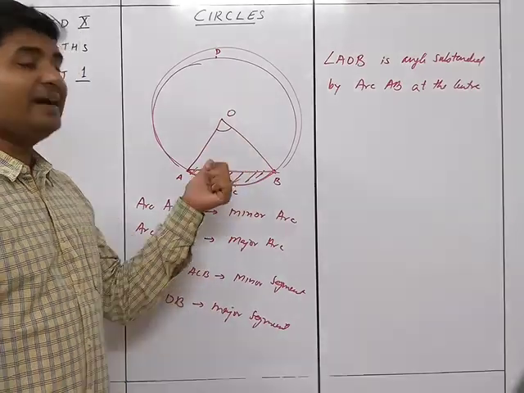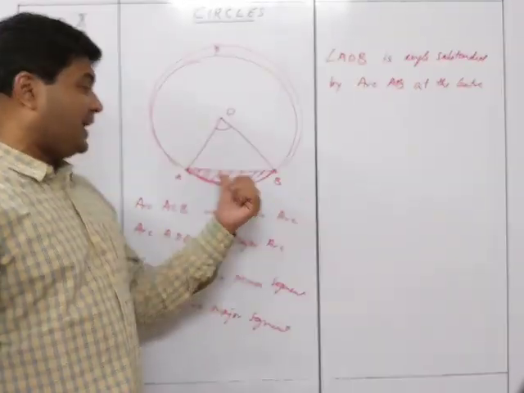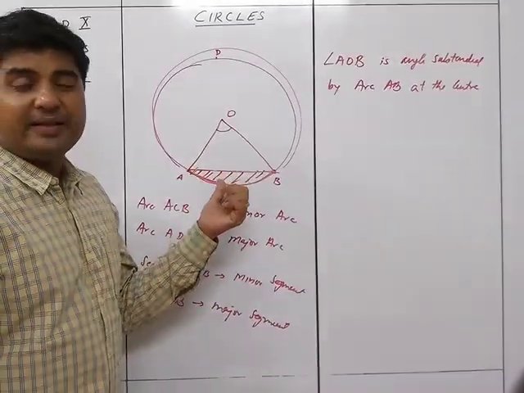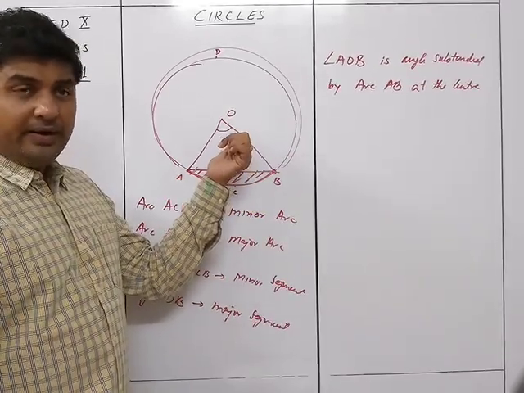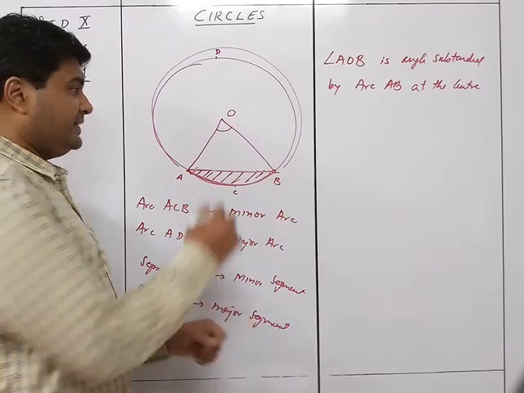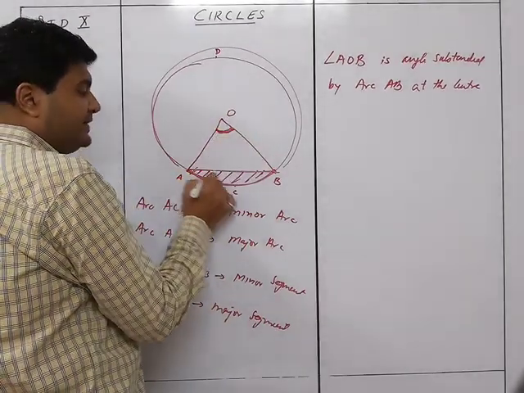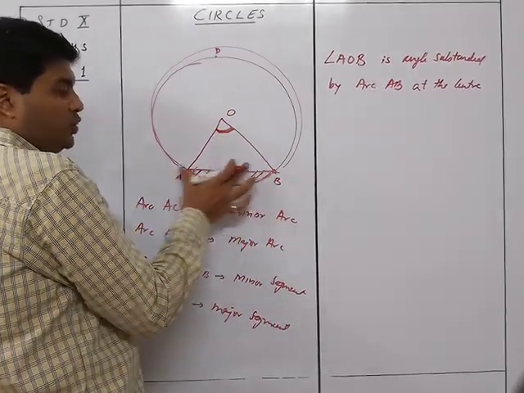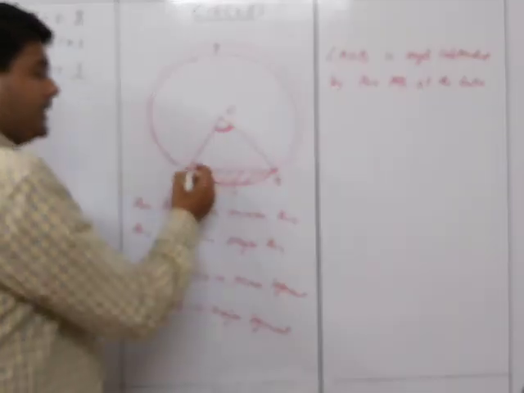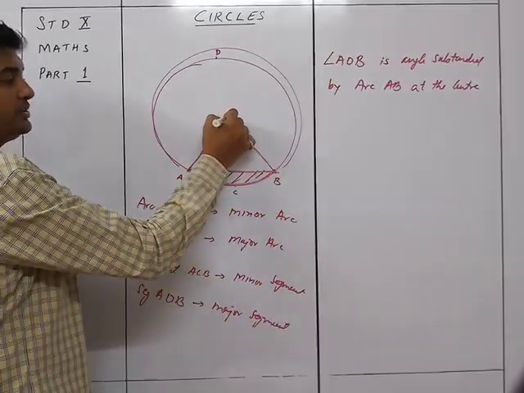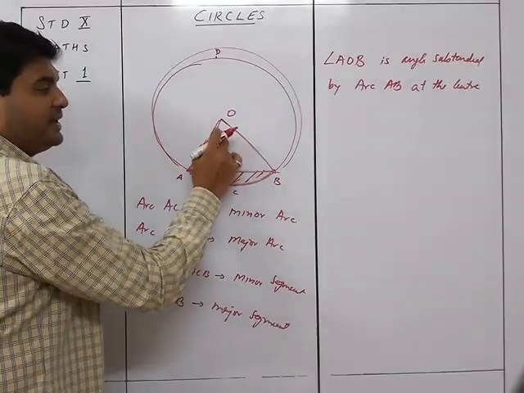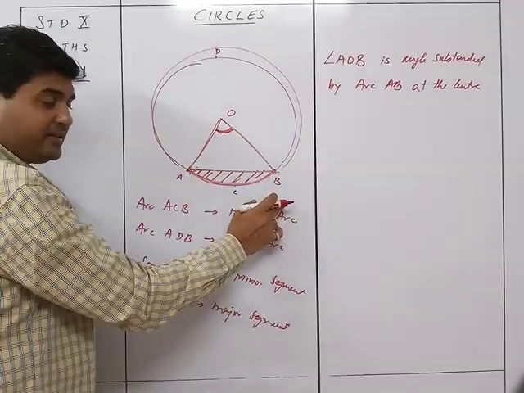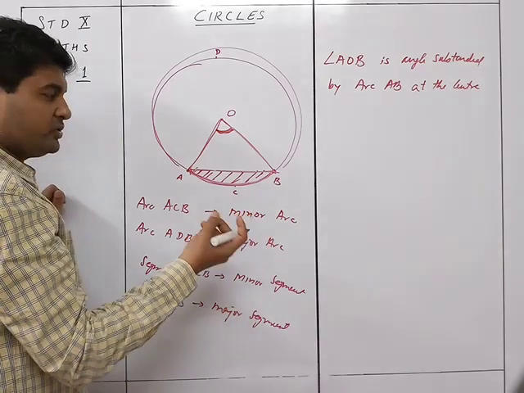So that's the angle subtended by the arc at the center. Got it? So angle AOB, that is this angle, is subtended by this arc. So from both points of this arc, if we make both arms, which are going to intersect at the center, then this angle AOB is the angle subtended by arc ACB or AB. You can just write AB, that's also fine.